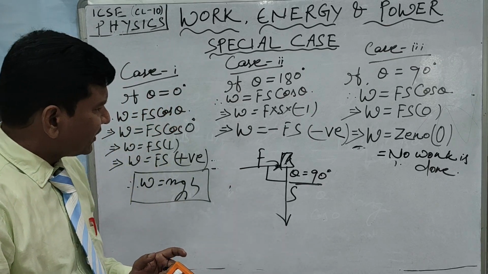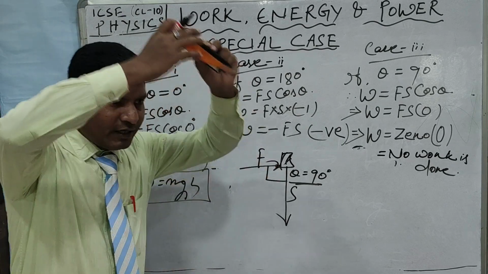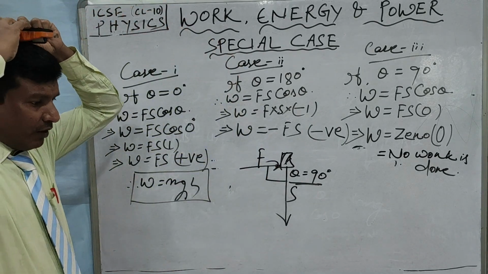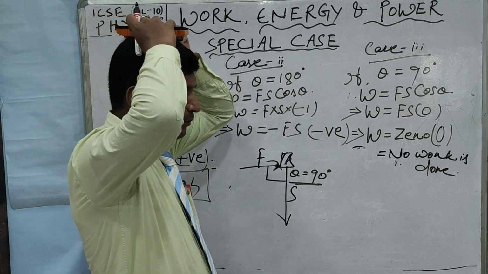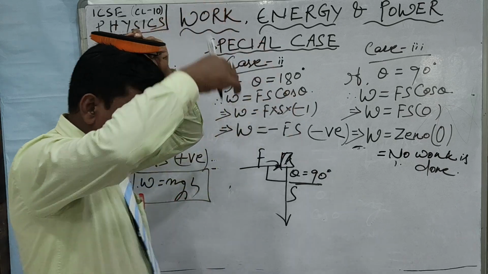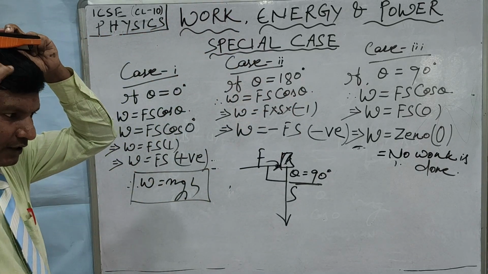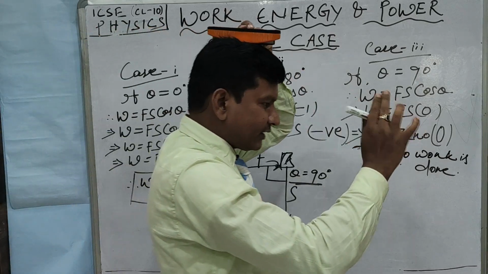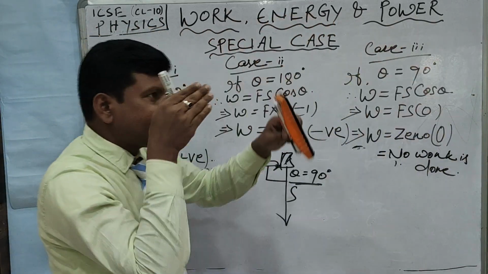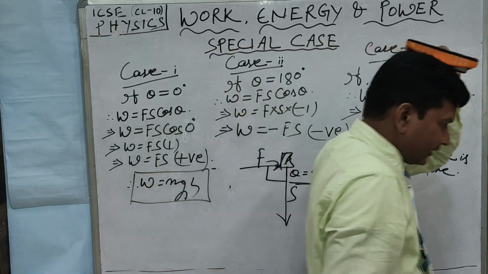Now what is the example of this? How can we give this example? Suppose I am keeping this duster on my head and walking like this. Whenever I am keeping this duster on my head, the weight of the duster is acting in downward direction, that is the force of gravity. But the displacement of the duster is in forward direction, along this direction. This is the displacement of the duster. I am taking this like this.